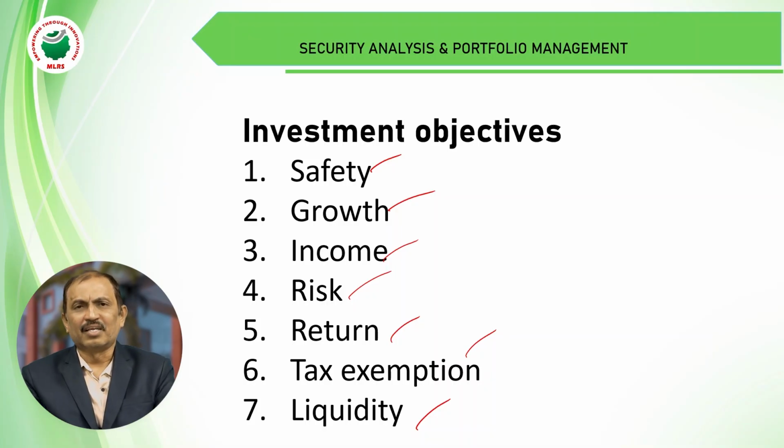Next one is return. Every investor will expect a return. Return is a reward for the investment. If the return is very high, the investor will get more income. This is also one of the important objectives. The next objective is tax. If the tax is very high, returns will be very low. If the tax is very low, the returns will be very high. Tax is a determinant of the investor's return. This is also one of the important objectives.